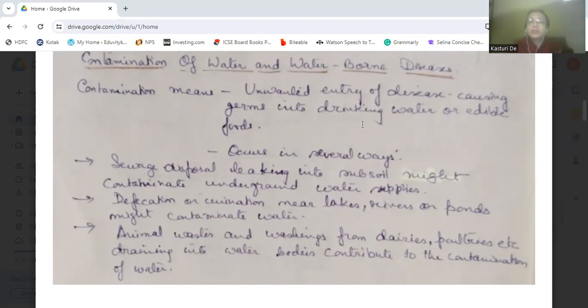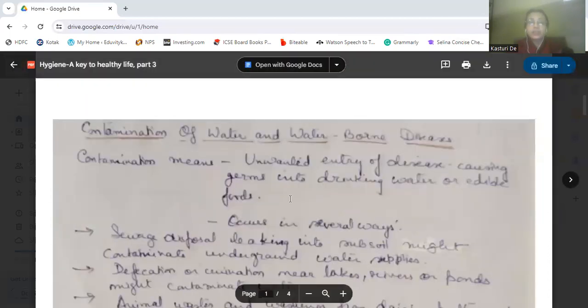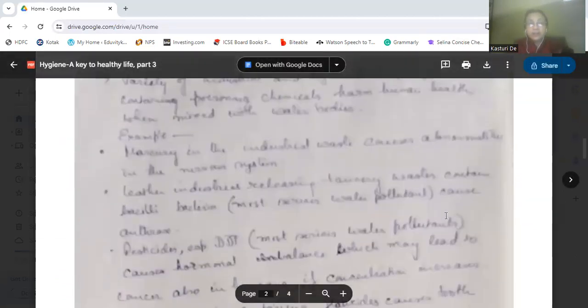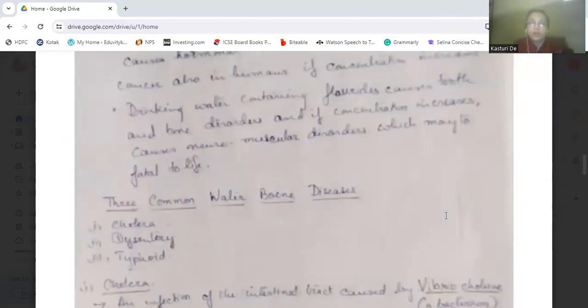So today we will discuss the contamination of water and some of the waterborne diseases. We will discuss three types of disease. One is dysentery, another is hepatitis, and another one is cholera. So three types of diseases we will discuss, which are caused by contamination of water.